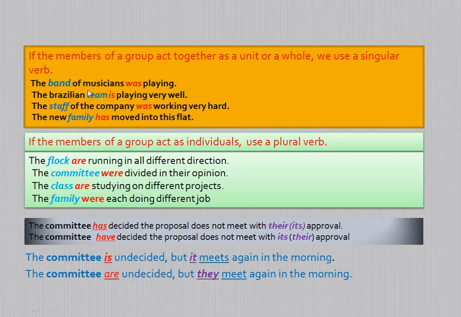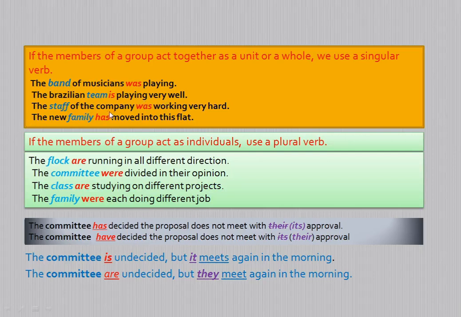When a group of players are acting together as a whole or as a unit, it should be treated as a singular countable noun. The singular subject demands a singular verb. Therefore here we write is. So the Brazilian team is playing very well.